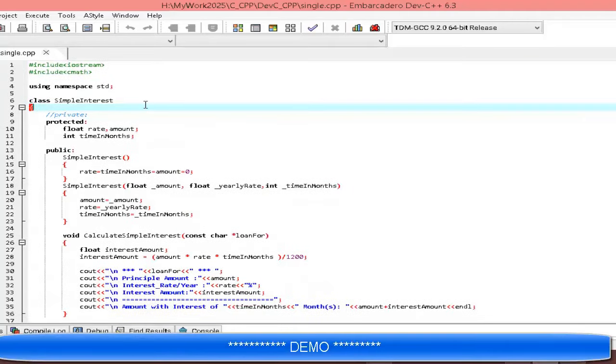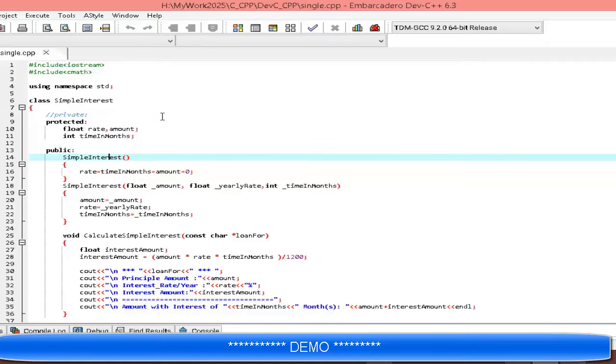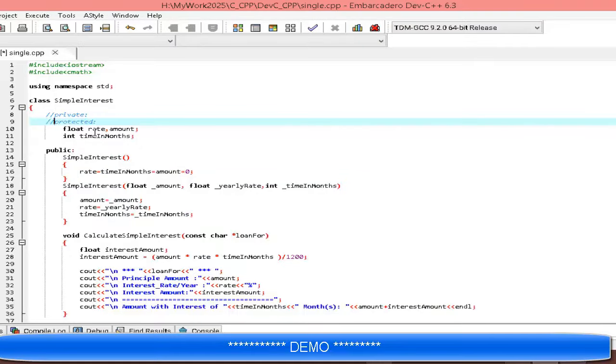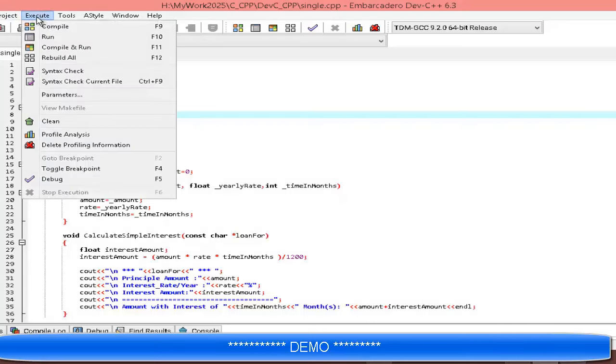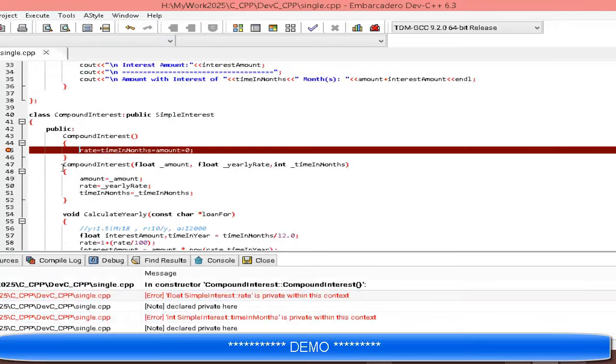So hello friends, this is the code which I mentioned in our previous slide. This is the simple interest class, with the variables declared protected. If I comment out the protected keyword and use the private keyword and compile here, an error comes.